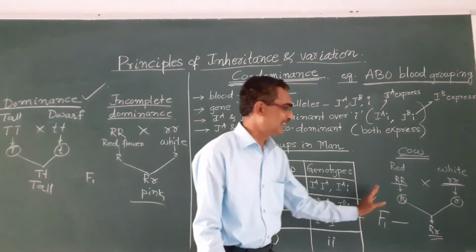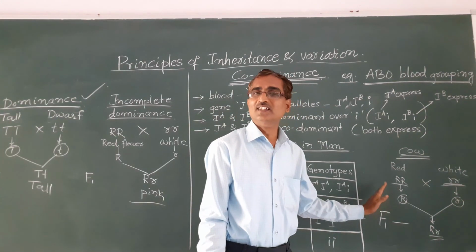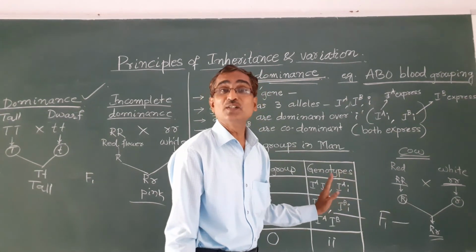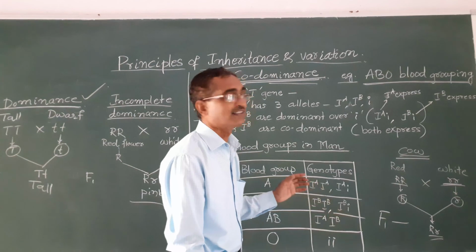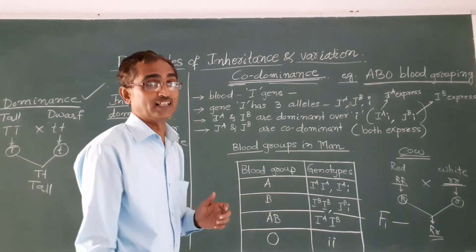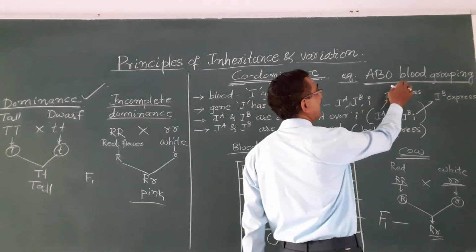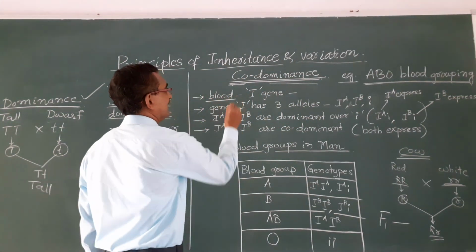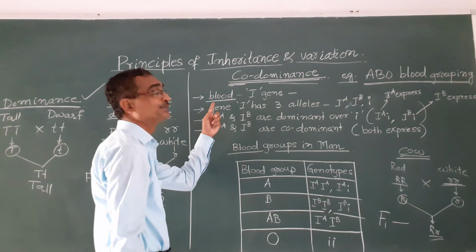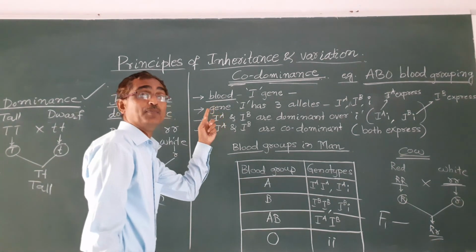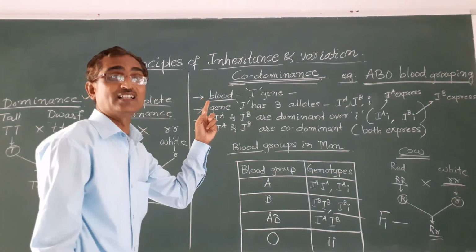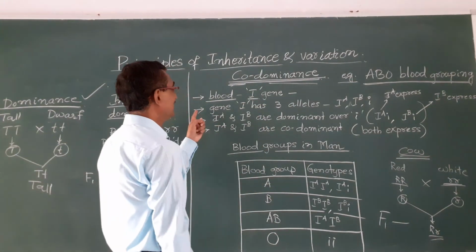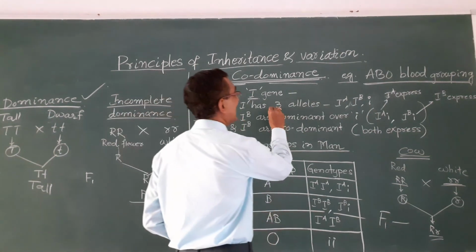This example is not given in your NCERT textbook, but it is easy to understand. The example given in the NCERT textbook is ABO blood grouping. Let us see what that is. The character of blood is regulated by the I gene, and the gene I has 3 alleles.